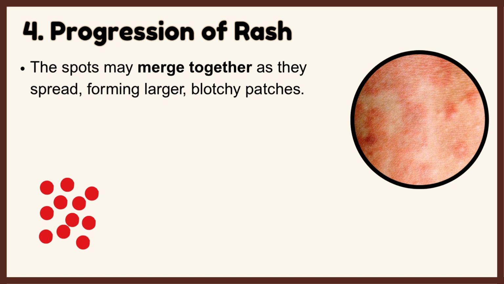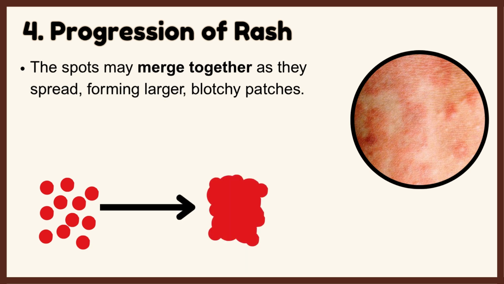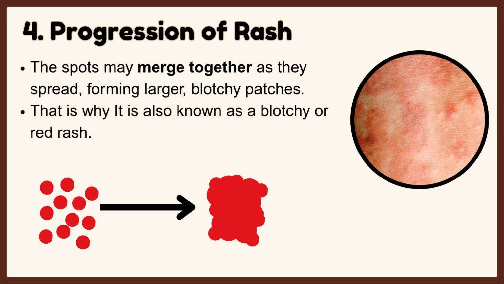Progression of rash. The spots may merge together as they spread, forming larger, blotchy patches. That is why it is also known as a blotchy or red rash.